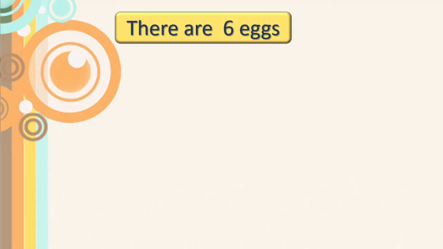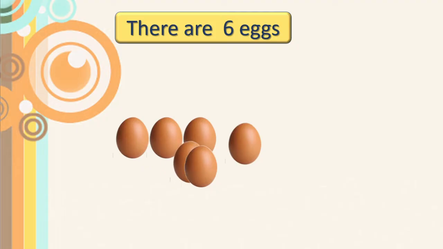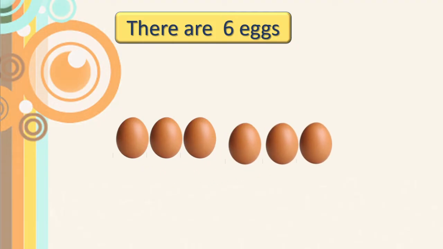Got this? Okay, here is one sum. See here, there are 6 eggs. 3 plus 3, there are 6 eggs. Now what to do here? We have to make half of this. I will take this one, this second and this third. Now here we divided this 6 into half.